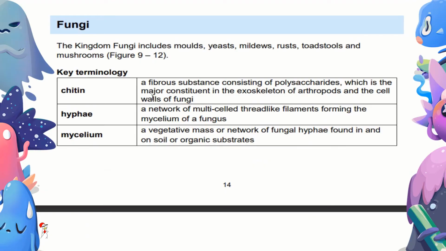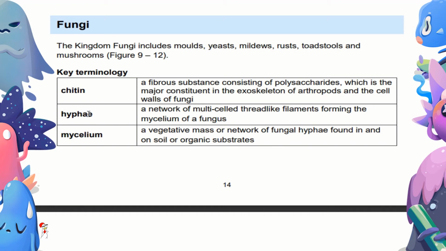Kingdom fungi include molds, yeast, mildews, rusts, toadstools, and mushrooms. There's chitin, a fibrous substance consisting of polysaccharides, which is the major constituent in the exoskeleton of arthropods and the cell walls of fungi.